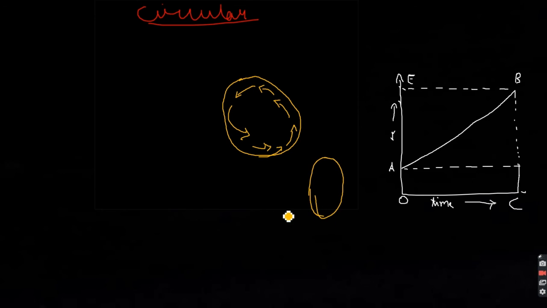It can be oval also, the motion can be in a spiral also. This kind of motion is known as circular motion. The special thing about circular motion is that the body needs acceleration every time. Why? Because it is changing its direction every time.